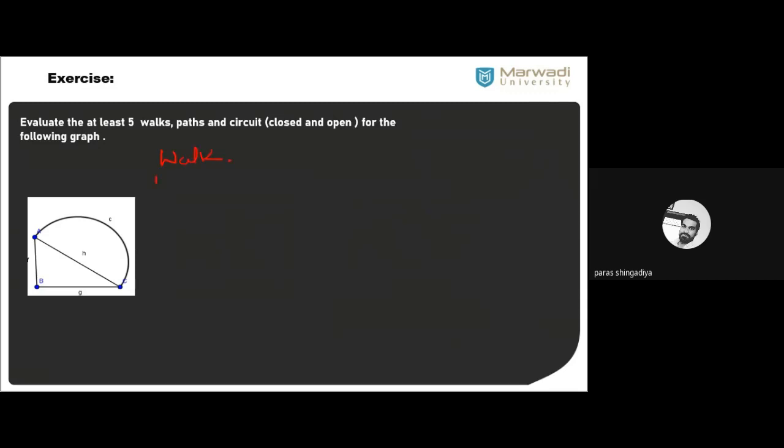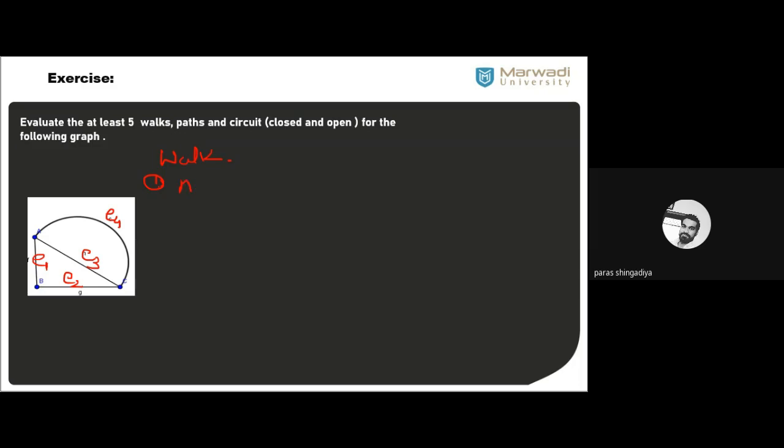In the first one, the edge is not mentioned there. Okay, that is given by HD and so on. You can also change the notation. If it is not given in the graph, you can also change the notation. Clear? So let us consider here E1, that is E1H, that is E2H, that is E3, and that is E4. Okay, 4 edges are there.